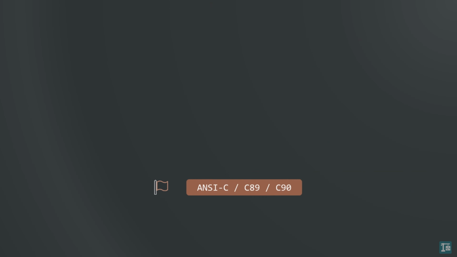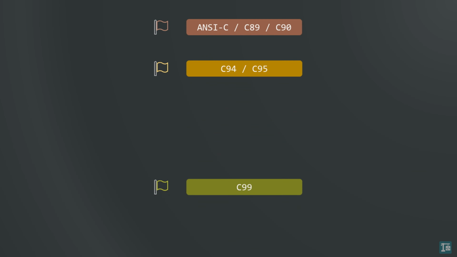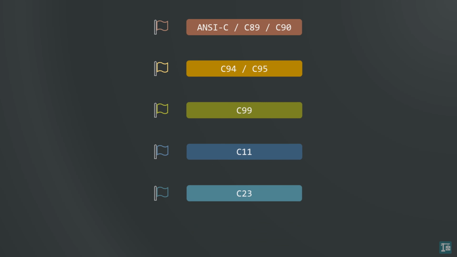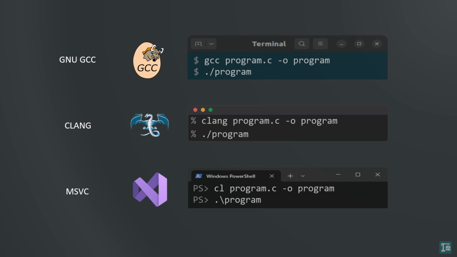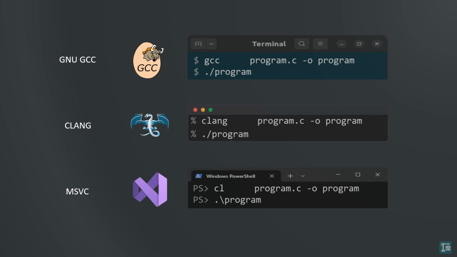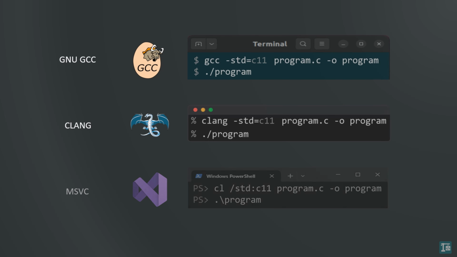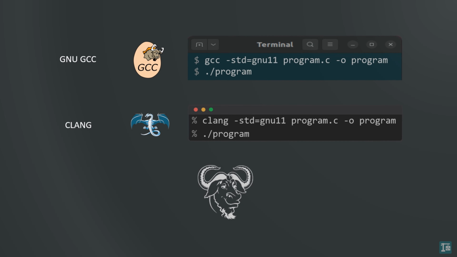To date, there are 5 major C language standard versions: C89, C95, C99, C11, and C23. Future versions are expected to continue evolving the language. When compiling a program, you can specify the desired standard using the corresponding compiler flag. Some compilers like GCC implement extensions to the C standard, such as GNU C. These extensions can also be specified when compiling programs, provided the compiler supports them.